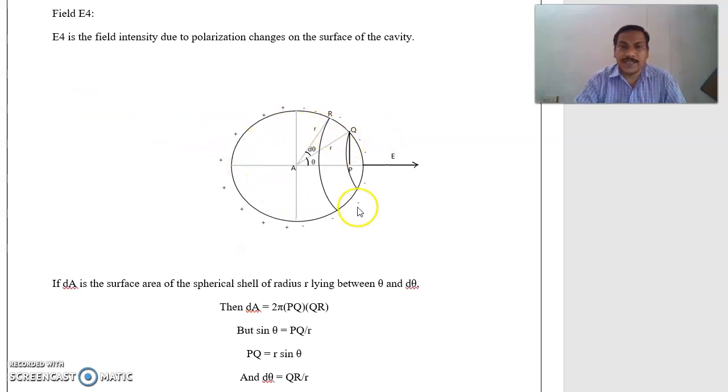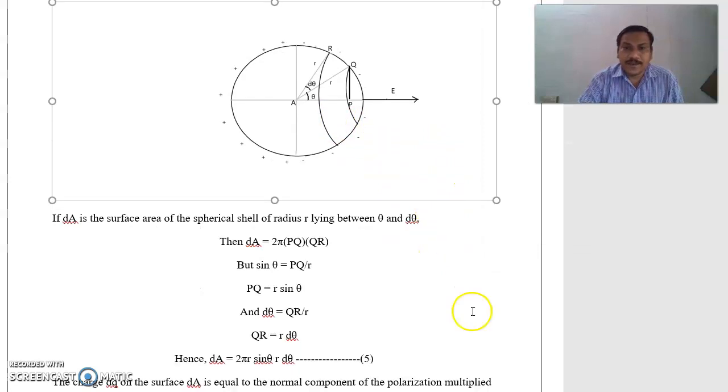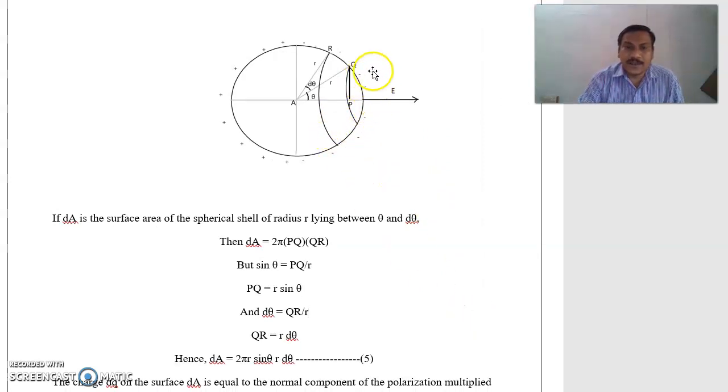We are taking the spherical cavity. On the left half of the spherical surface, positive charges are induced. On the right half of the spherical cavity surface, negative charges are induced. So here we are taking one spherical strip. QR is the spherical strip we are considering. AQ is the radius, AR is also radius.